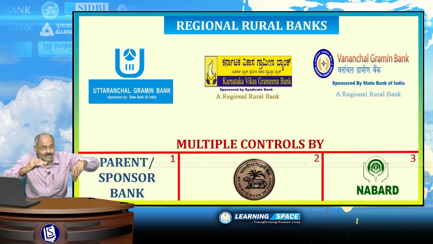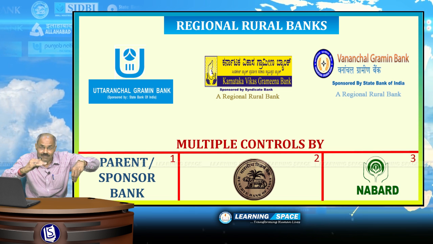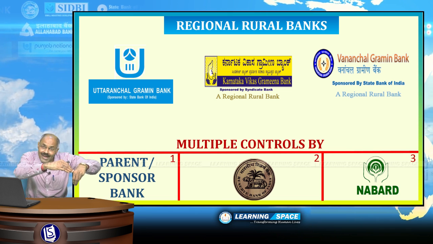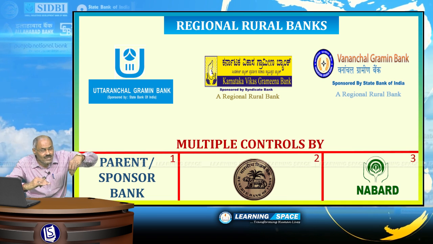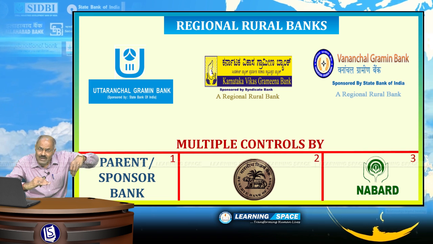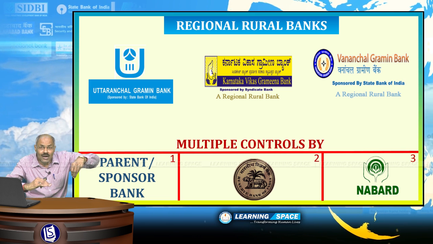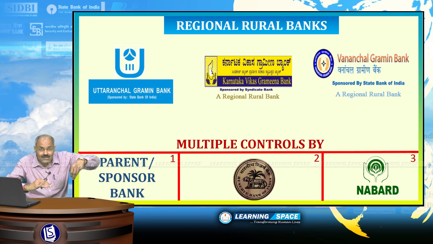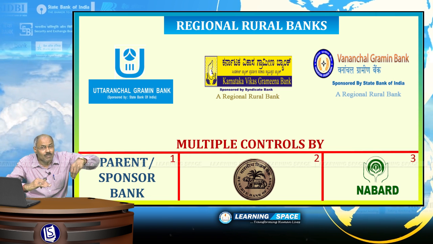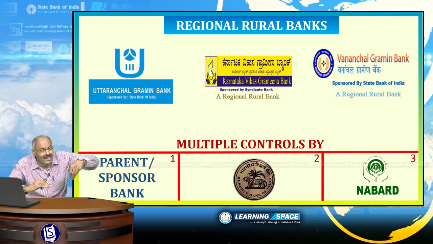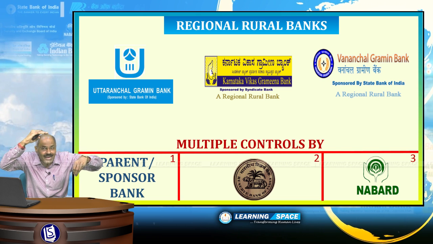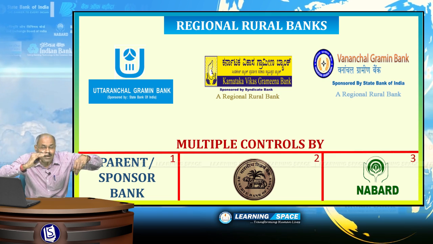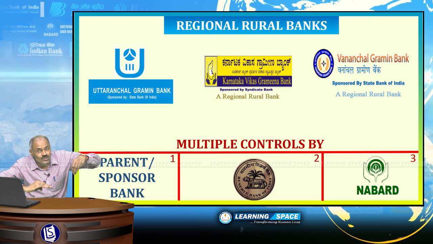Issue and cancellation of license primarily rests with Reserve Bank of India because they are commercial banks. And third one is day-to-day supervisory function, whether the loans are being given to agriculture and rural development or not, that is looked after by the supervisory organ NABARD, you can say. So, if you look at the rural banks, parent bank, Reserve Bank of India and NABARD will come into picture.